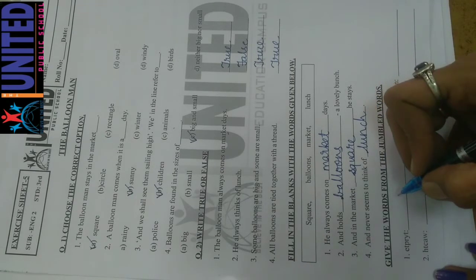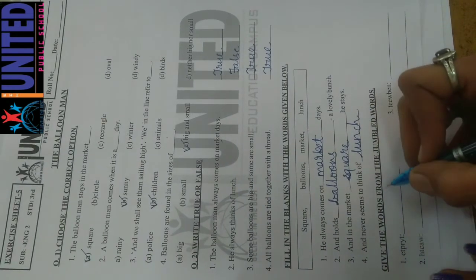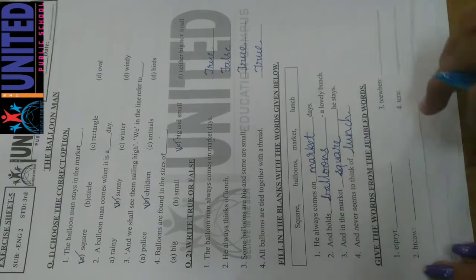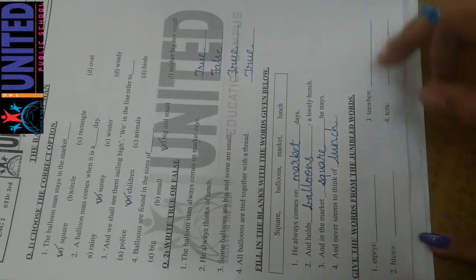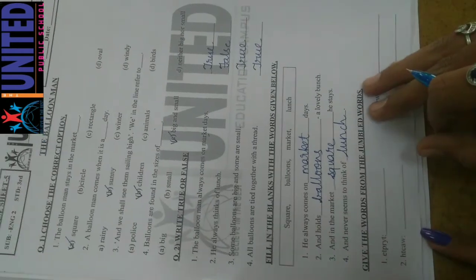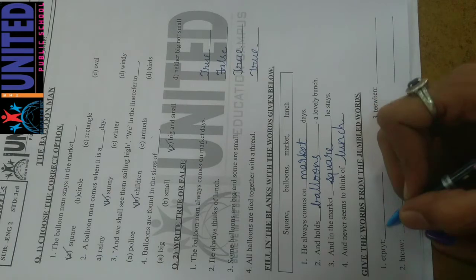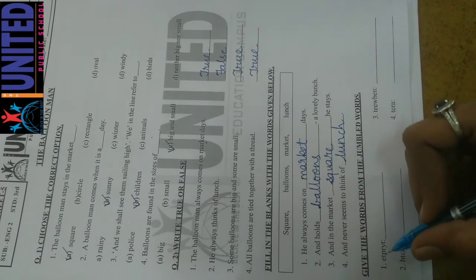Chalo, we are moving towards our question number 3. Give the words from the jumbled words. Now, what is here, beta? I have written some of the words, but they are jumbled only. It means you have to arrange them to make a meaningful word. So here some of the words are there. Dekho.